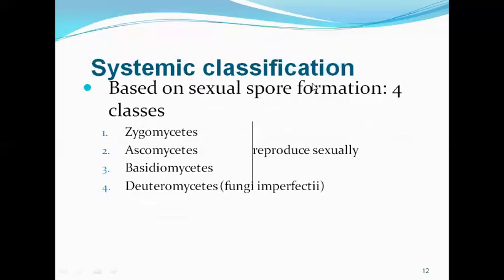Coming to the systematic classification, it is based on sexual spore formation. There are four classes. We have zygomycetes, ascomycetes, basidiomycetes, and deuteromycetes, or fungi imperfecta. So the earlier three, zygomycetes, ascomycetes, and basidiomycetes, reproduce sexually.